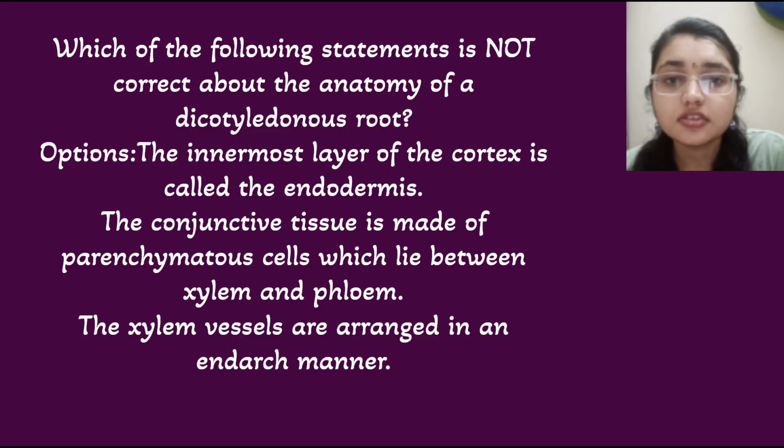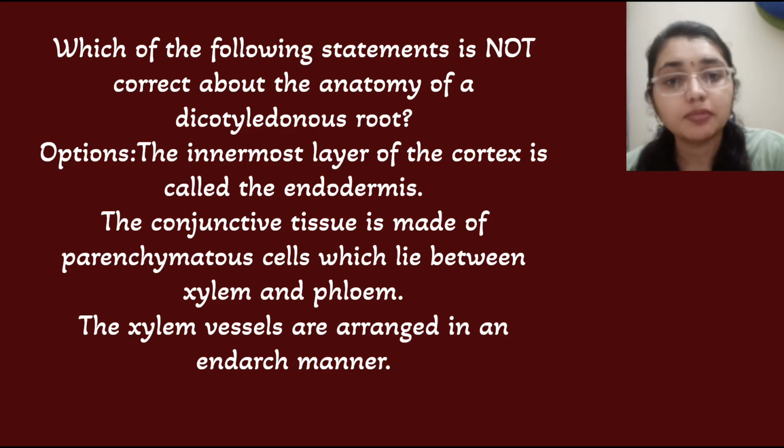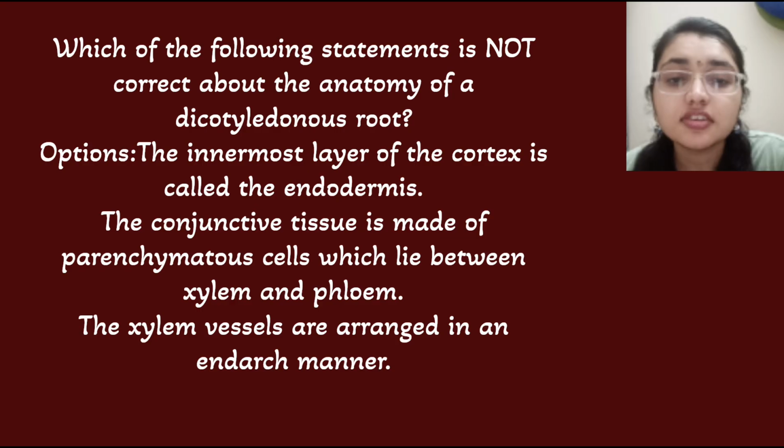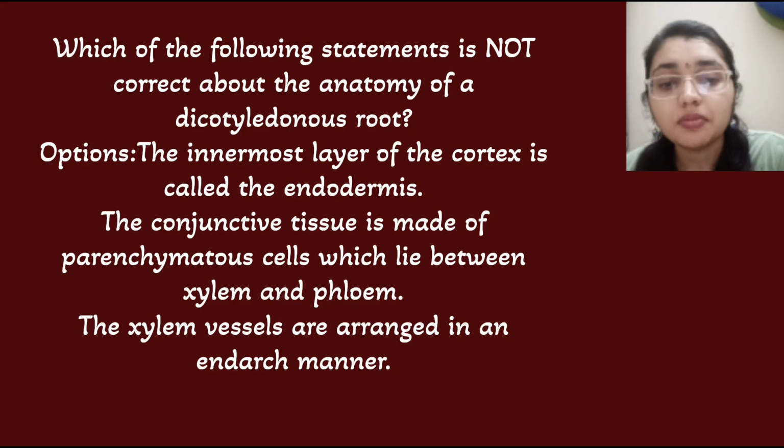Next question is, which one of the following statements is not correct about the anatomy of dicotyledonous root? The first option is the innermost layer of the cortex is called the endodermis. The second option is the conjunctive tissue is made up of parenchymatous cells which lie between the xylem and phloem. The third option is the xylem vessels are arranged in an endarch manner, and the fourth option is the pith is smaller or inconspicuous. So here the correct answer is the xylem vessel.